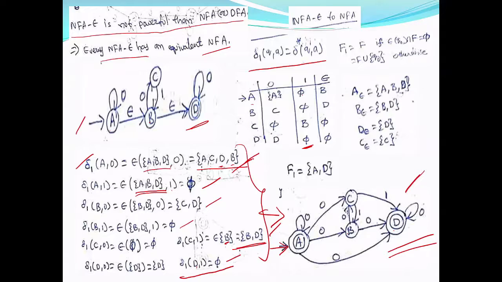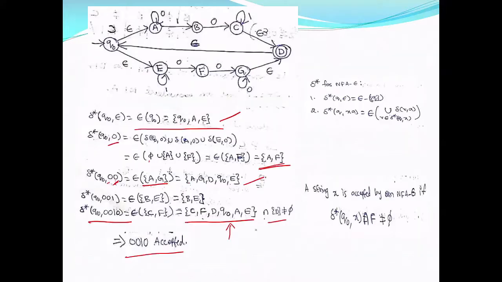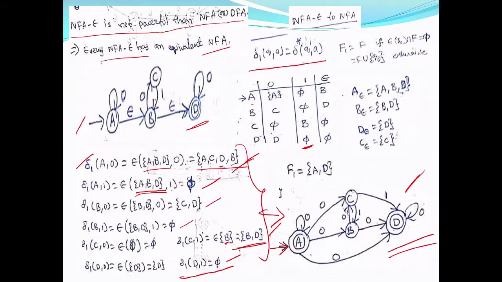If you want, you can give input strings. For example, in the previous slide I have given the input 0, 0, 1, 0. Now let me see what happens for this. 0, 0, 1, 0. I am coming to D. A on 0 is B, B on 0 is C, then C on 1 is B and B on 0 is D. So I am able to accept.